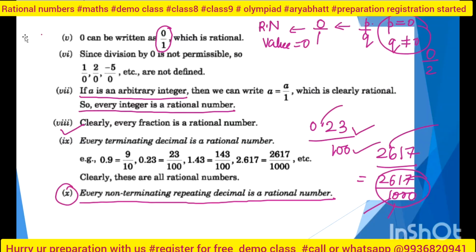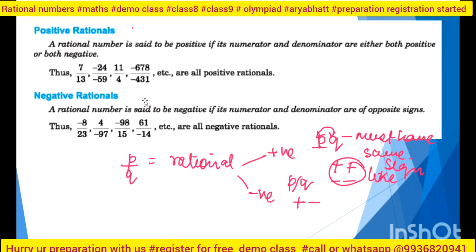Now I can write an integer as a rational number by dividing by 1, because it is the identity, right? Then these are the positive rational numbers. What is the requirement to write a positive rational number? That p and q both have to be of the same sign. Either both have to be positive or both have to be negative. Got it now?